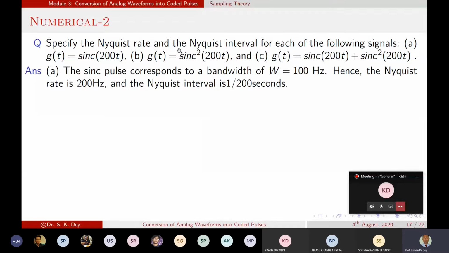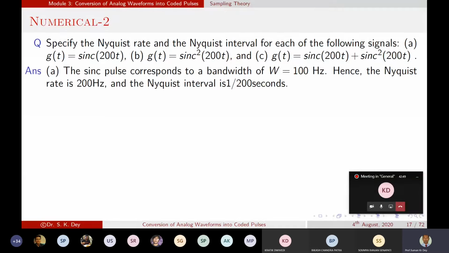From there also we can find out what the frequency is. It will be 200. So if the frequency is equal to 200, what should be the Nyquist rate? Nyquist rate will be 400 and Nyquist interval 1 by 400, and that is in seconds.